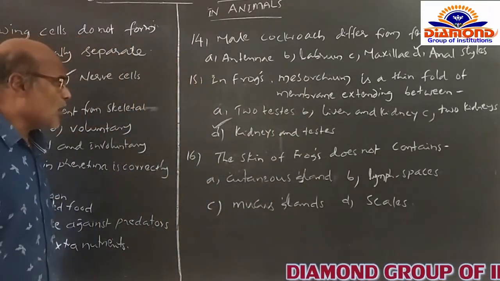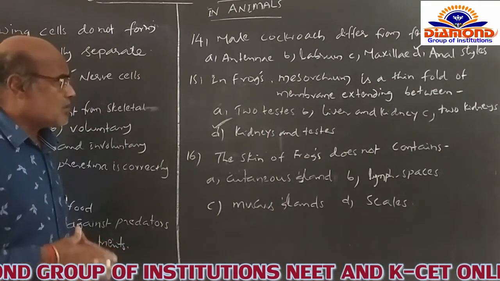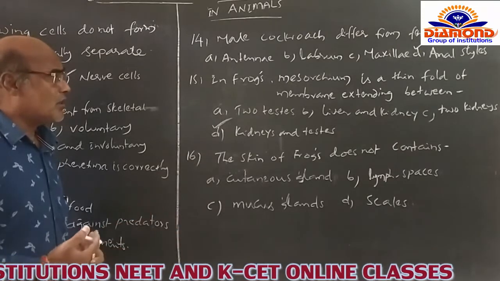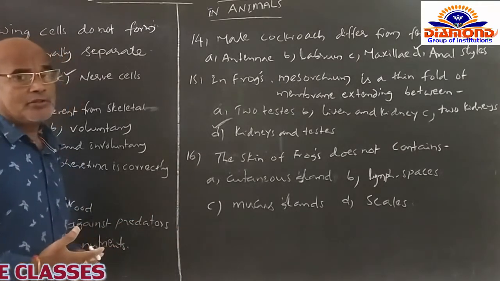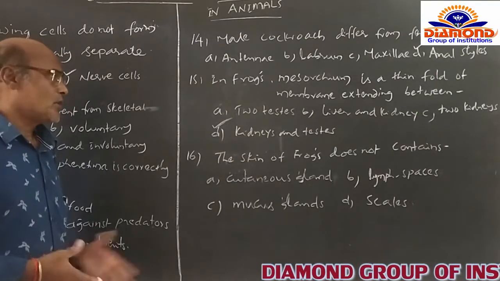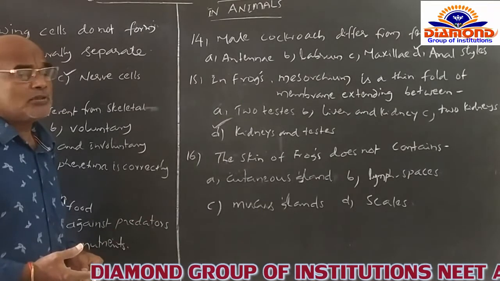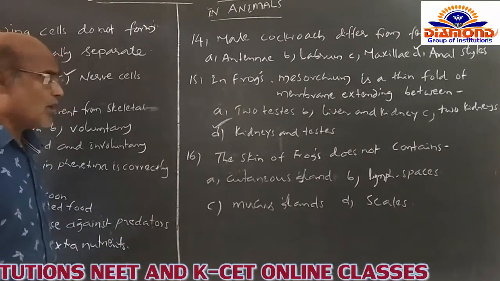Only the fourth option, or D option, is like that: kidneys and the testes. Naturally, the testes are functionally attached to the kidneys with the help of mesorchium. That's why the D option is the correct option for this question. So, I select the D option as the correct option. And after that, now we go for the other question.